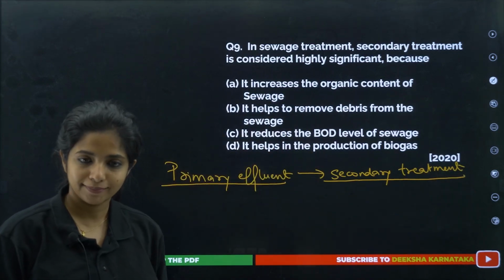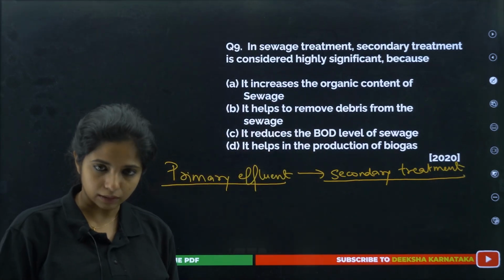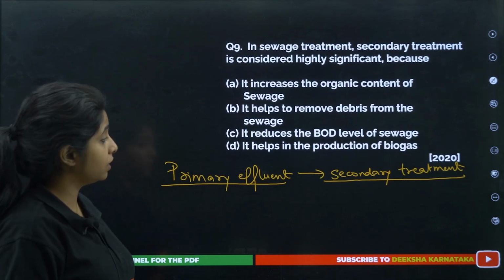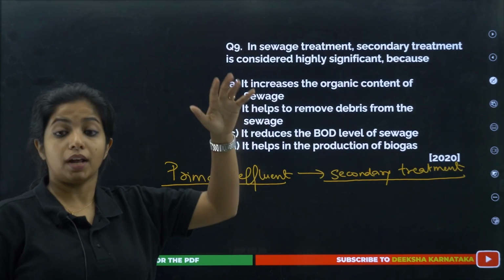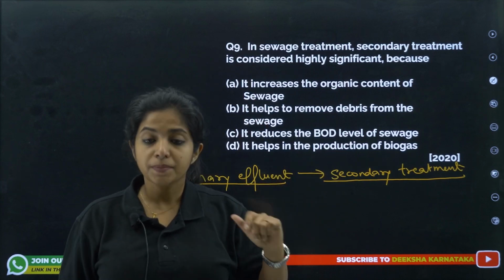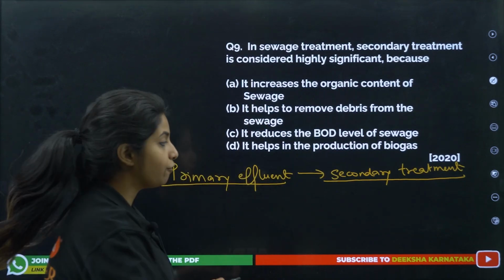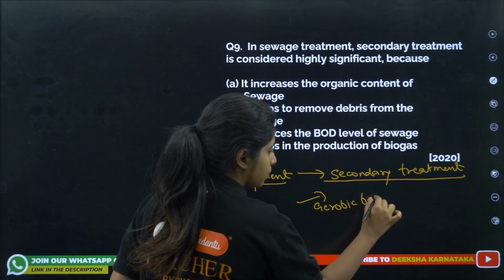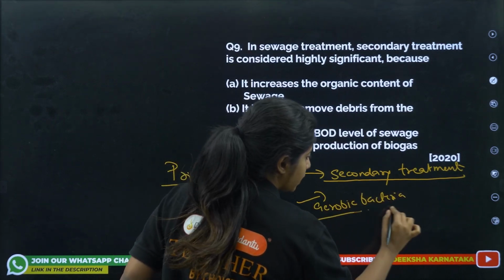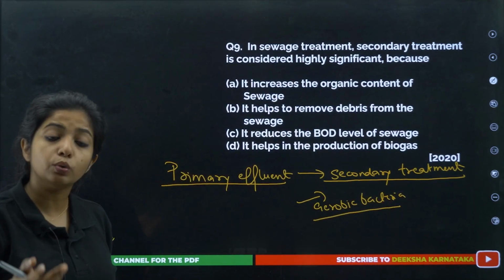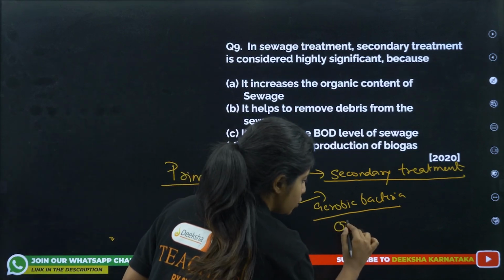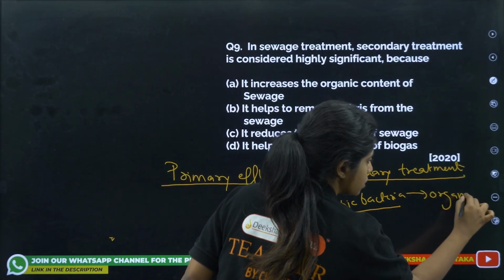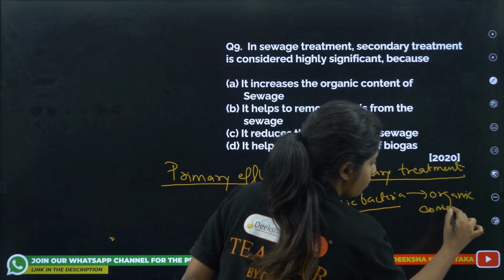Secondary treatment. Cool, that is how it will work. Now, in sewage treatment, secondary treatment is considered highly significant. So, we have taken it for secondary treatment. Now, what happens over there? In there, we are going to give so many aerobic bacteria. This aerobic bacteria, my dear children, is going to utilize oxygen to break down the organic compounds.